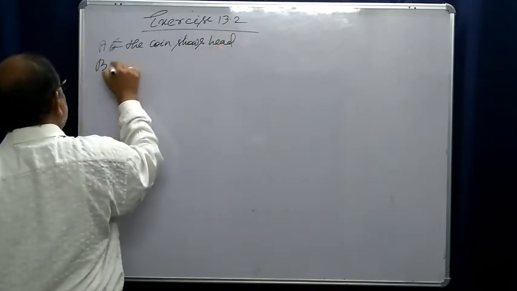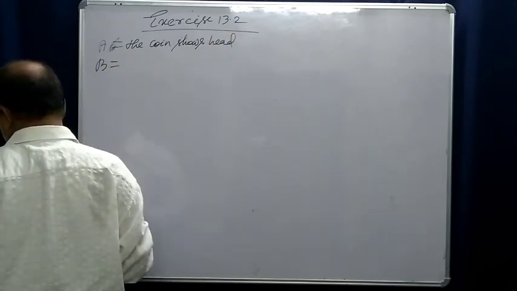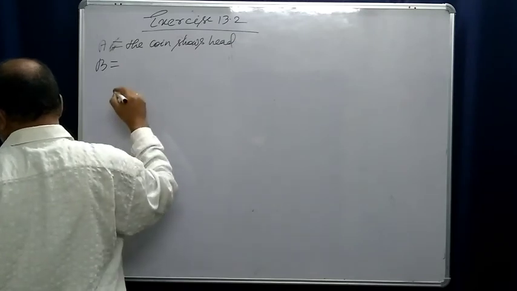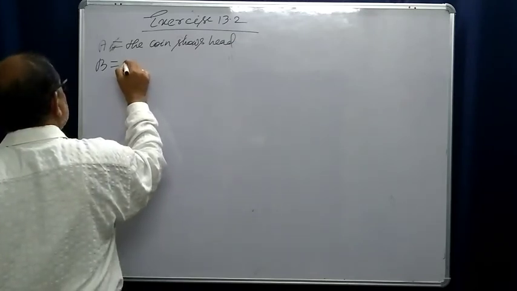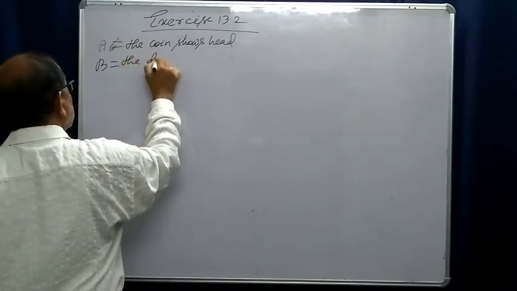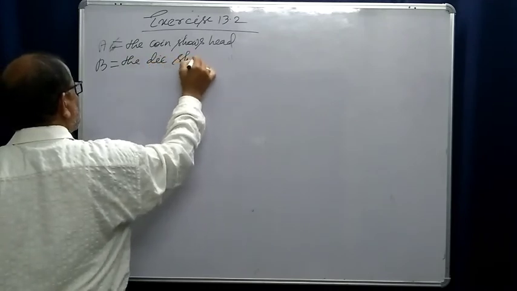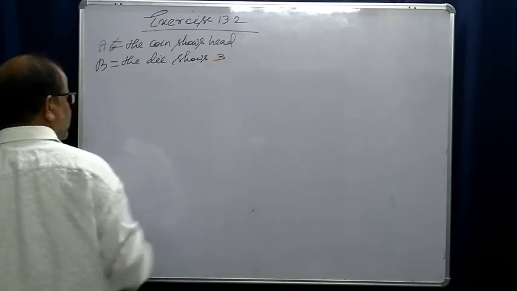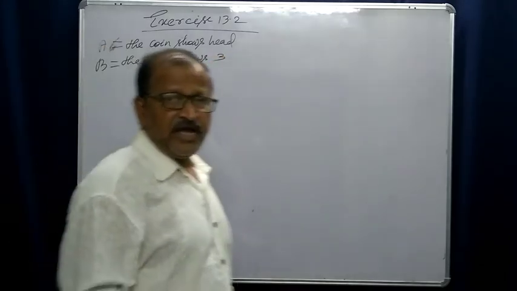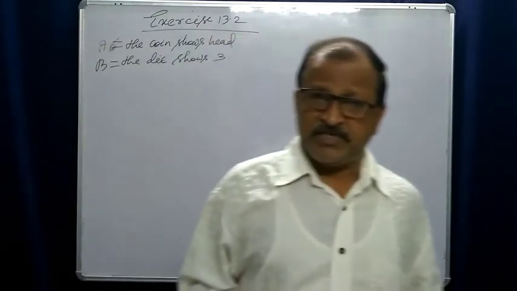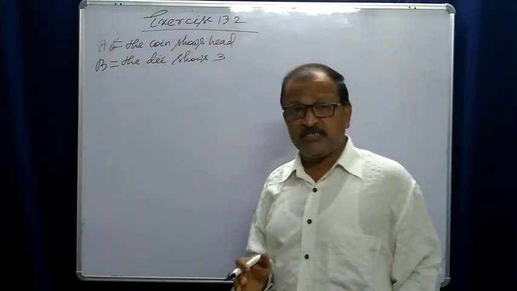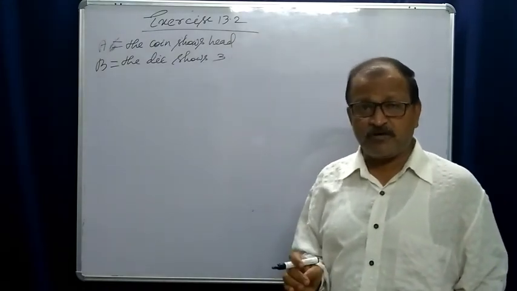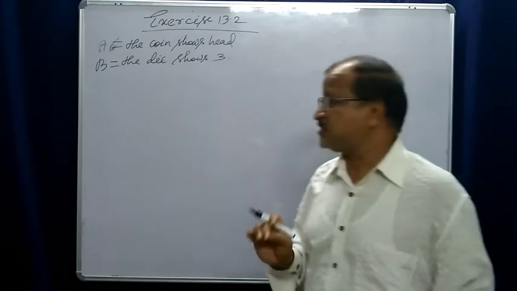And B is the event that the die shows 3. A die has 6 faces, and each face represents one number from 1 to 6.